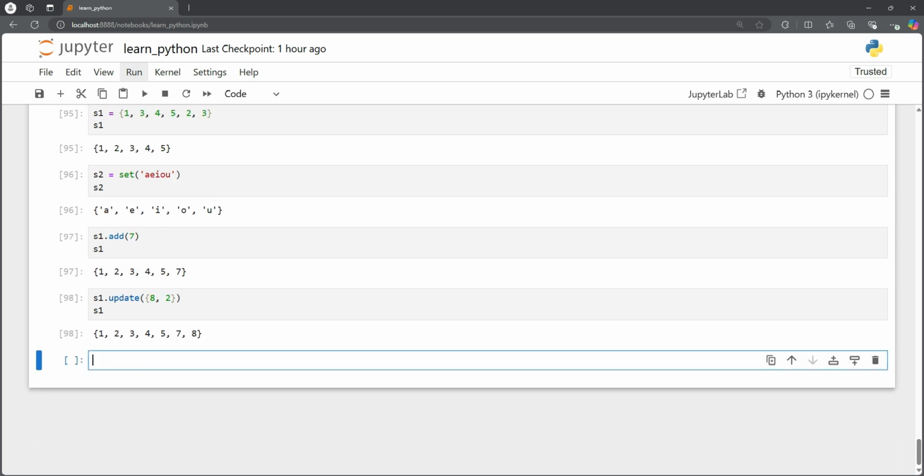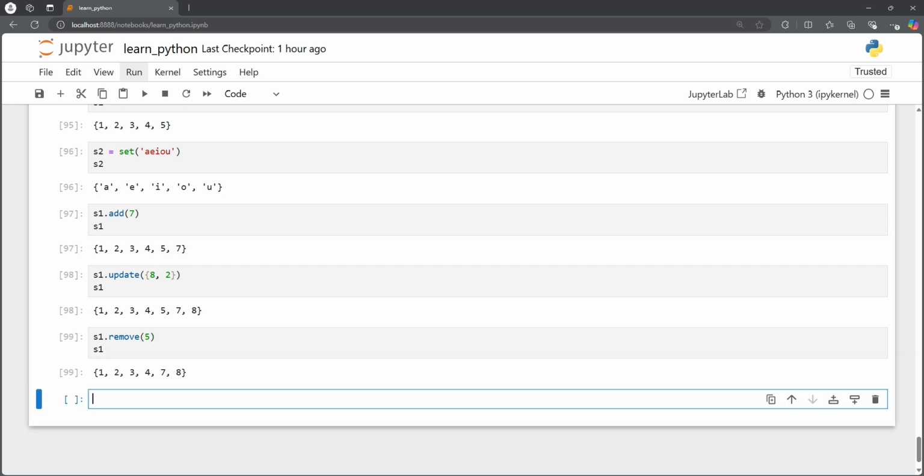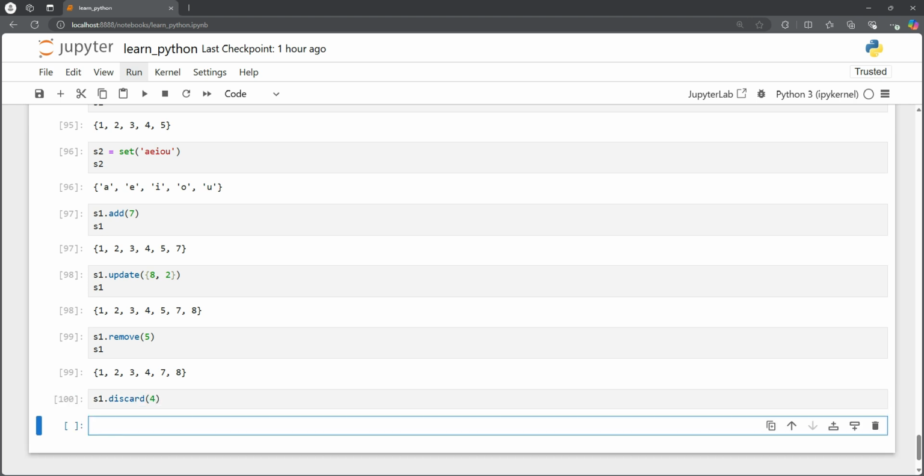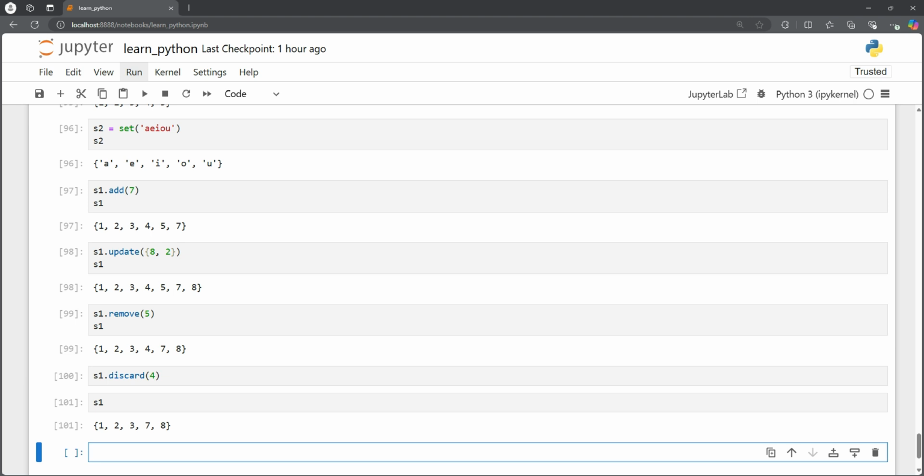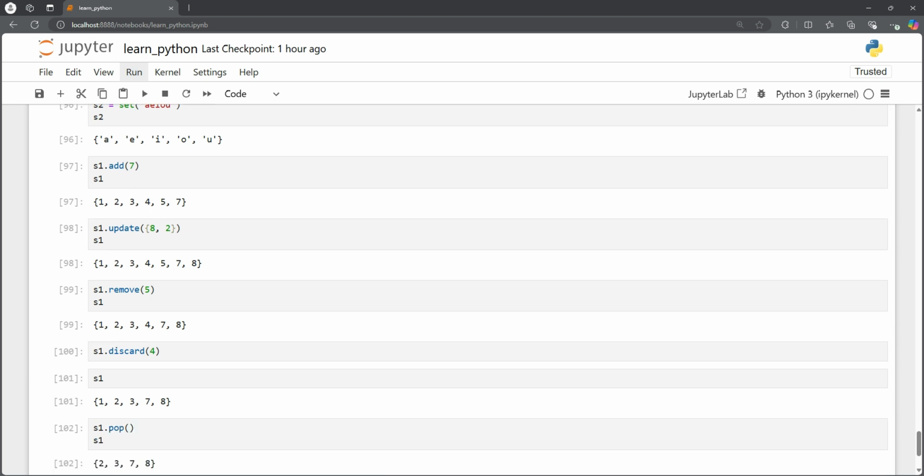Okay, so this was how to add elements. How to remove an element? We can use different methods. For example, s1 dot remove, and we want to remove 5, and s1, and that has removed 5. And we can also use the discard method, and again we specify 4, s1, and that has removed 4 from the set. We can also use the pop method. So if we use pop and s1, now we have removed the first value from the set.